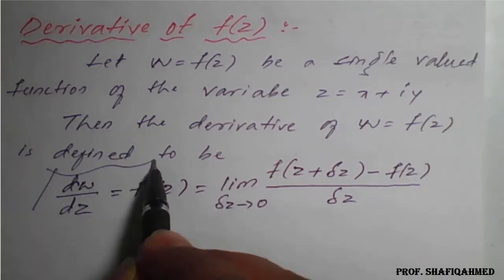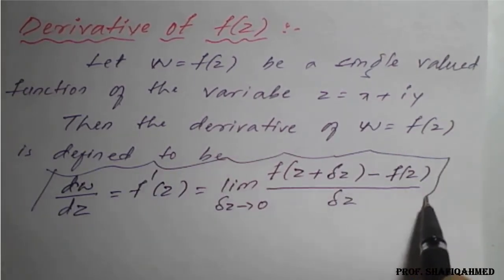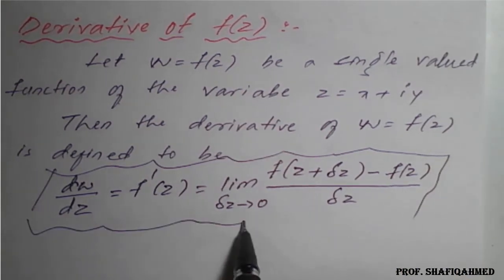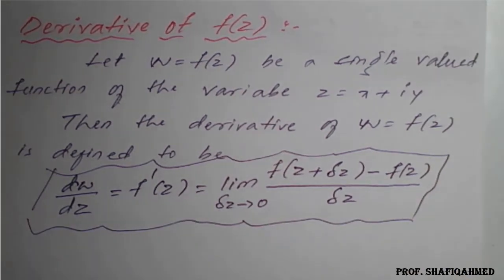So this is the derivative of the given function f of z.